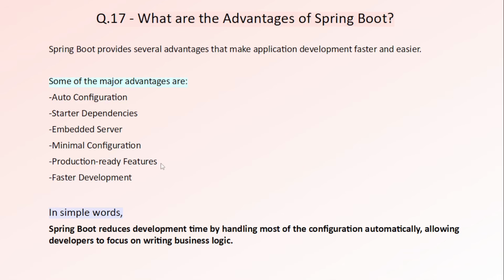Now the fifth one is production ready features. Spring Boot includes useful production features through Spring Boot Actuator such as health checks, metrics, monitoring, and application information. These help monitor applications in production. Now the sixth one is faster development. Because most setup is automatic, developers can spend more time writing business logic instead of configuration, and this increases productivity and speeds up development. So in simple words, Spring Boot reduces development time by handling most of the configuration automatically, allowing developers to focus on writing business logic. I hope now you understood the advantages of Spring Boot.